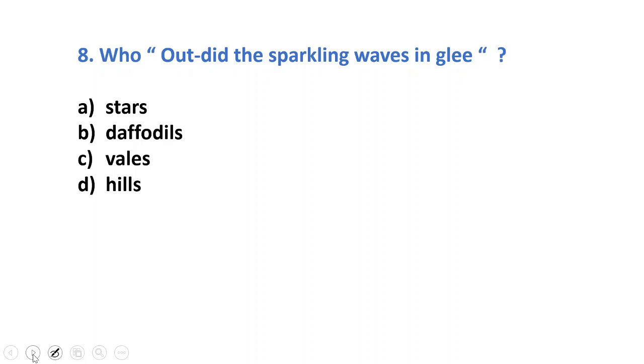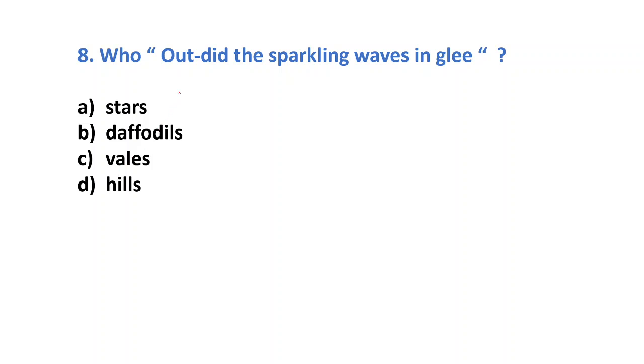Number 8. Who outdid the sparkling waves in glee? Sparkling waves means the glistening waves. When the sun falls on the waves of the water, then it sparkles. In glee means in happiness. So, who outdid?